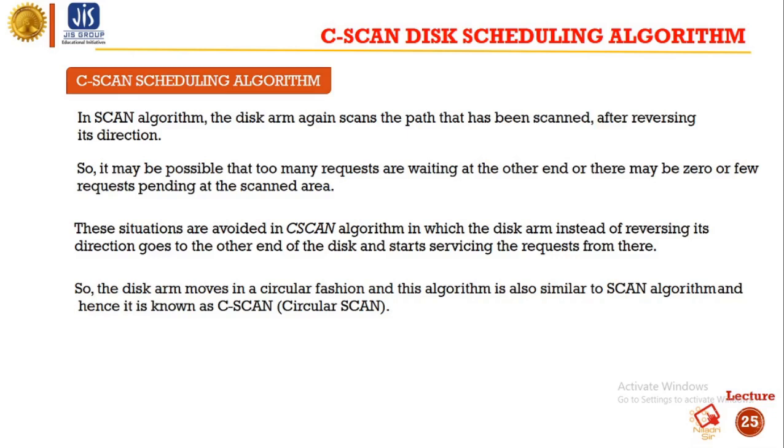These situations are avoided in the C-SCAN algorithm, in which the disk arm, instead of reversing its direction, goes to the other end of the disk and starts servicing the requests from there. So the disk arm moves in a circular fashion, and this algorithm is similar to the SCAN algorithm, and hence it is known as C-SCAN.